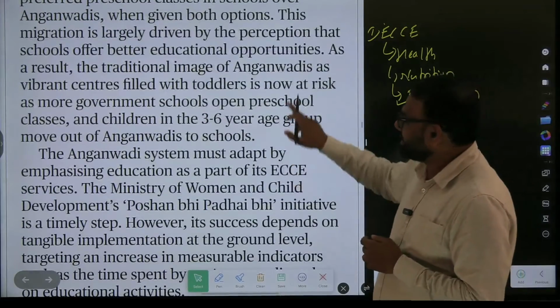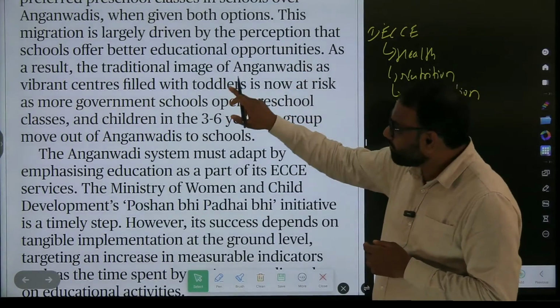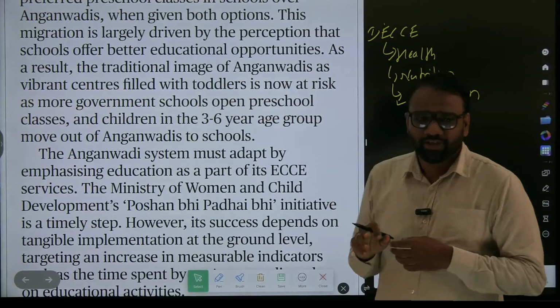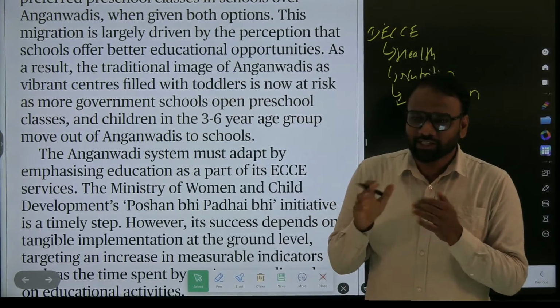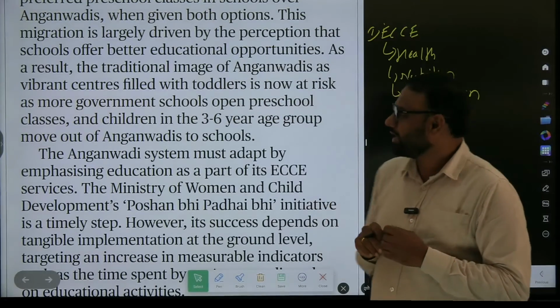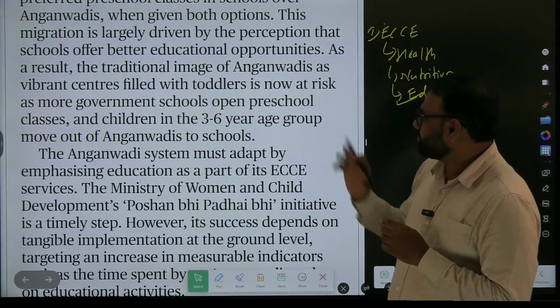This migration is largely driven by the perception that schools offer better educational opportunities. So parents have that perception that better educational opportunities are offered at schools rather than at Anganwadis. Again, not important because it's based on perception.